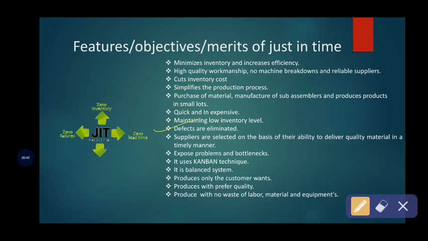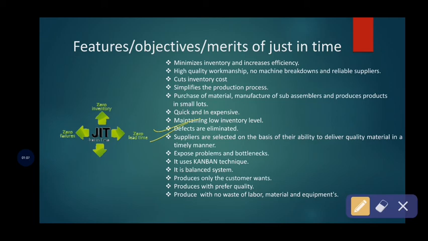And another feature: suppliers are selected on the basis of their ability to deliver quality material in a timely manner. Yes, of course, this just-in-time technique applies to all aspects of the business organization. The major objective of this just-in-time technique is to purchase or produce the materials and parts only when they are needed.